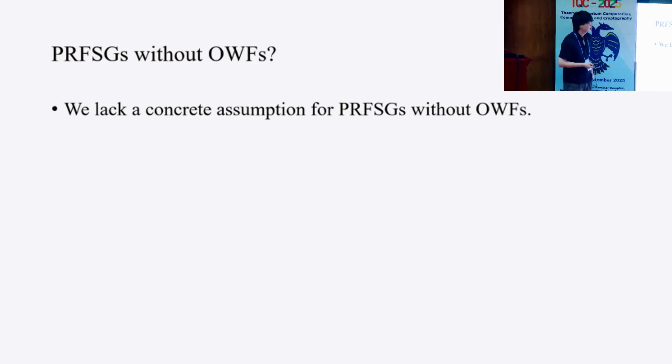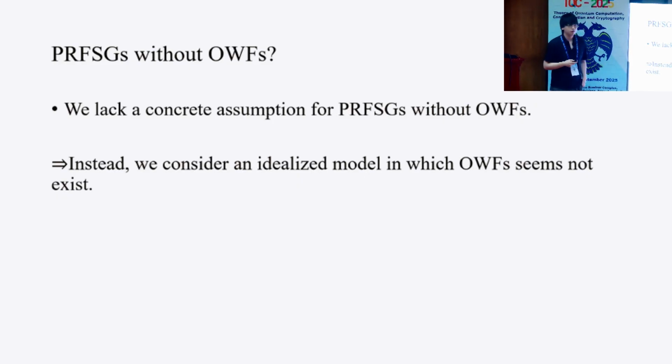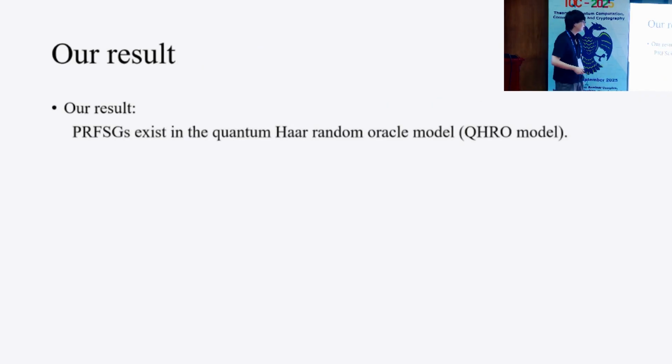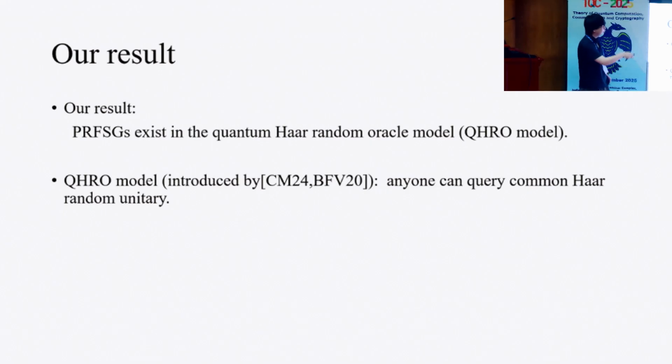Therefore, instead of a concrete assumption, we consider an idealized model in which one-way functions seem not to exist. In this work, we show that PRFSGs exist in the quantum Haar random oracle model. I will call it the QHRO model for short. The QHRO model is introduced by these two papers.